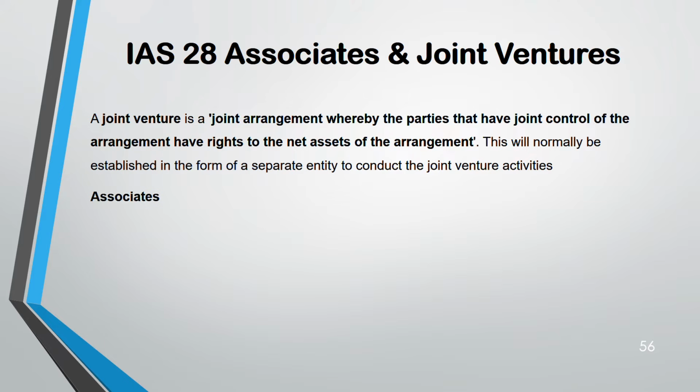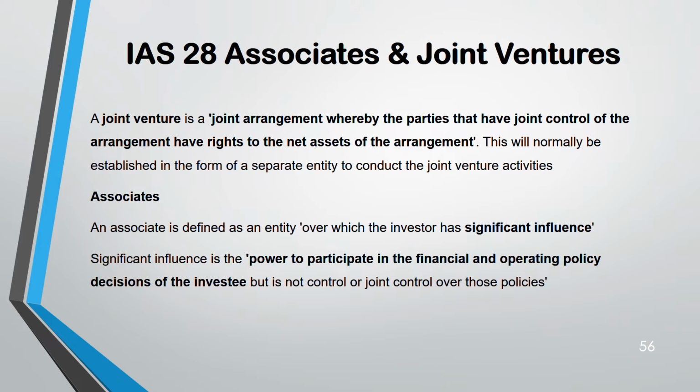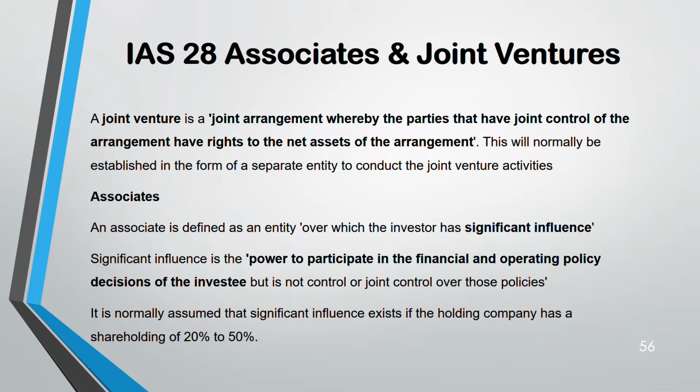An associate is an entity where the investor has significant influence. Significant influence means power to participate in operating or financial decisions, but they don't have control, no joint control. In terms of percentage, 20 to 50% is known as an associate, significant influence. Less than 20%, it is dealt with according to IFRS 9, financial instruments. More than 50%, it becomes a subsidiary, then you need to consolidate. It is having control, which is explained in another standard, IFRS 10.